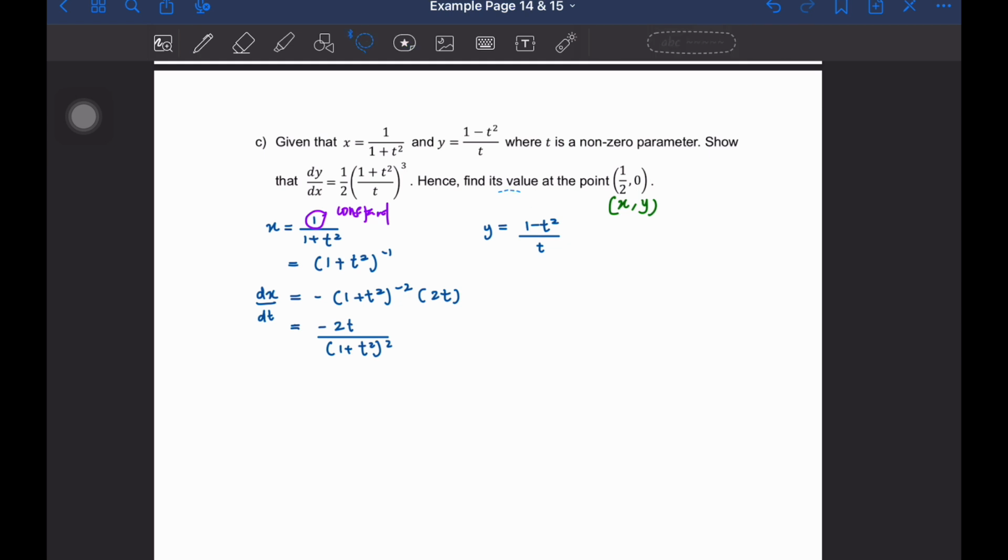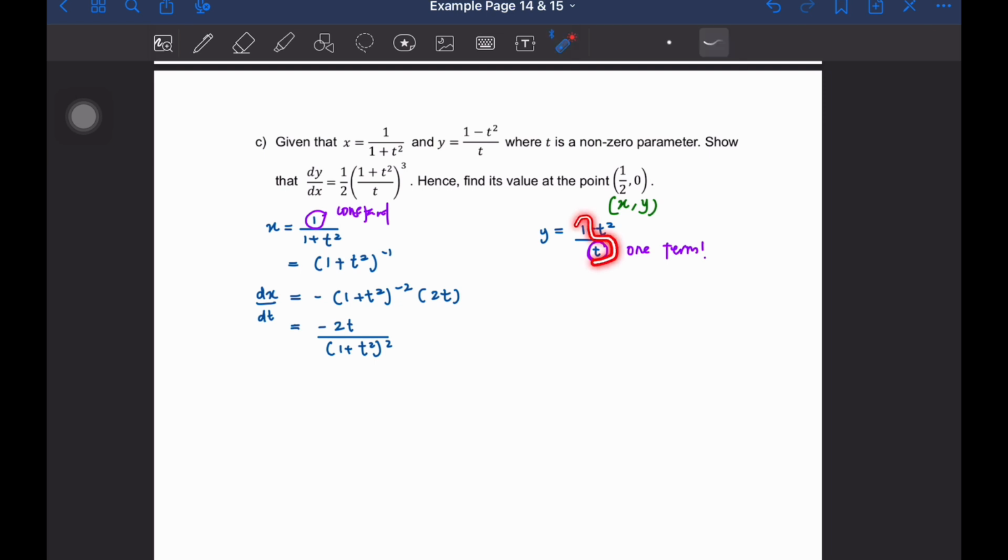Okay, and then seterusnya untuk y pula. Okay, so untuk y pun sama juga. Mungkin ada yang akan gunakan quotient rule. Okay, tapi sekarang perhatikan betul-betul di bahagian bawah kita. Di bahagian bawah ni kita hanya ada one term sahaja. Okay, one term maksudnya kita boleh kasih splitkan dia.